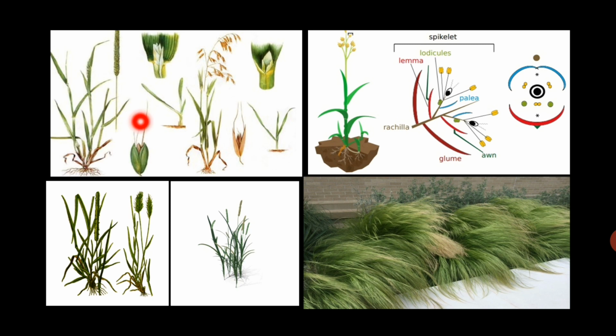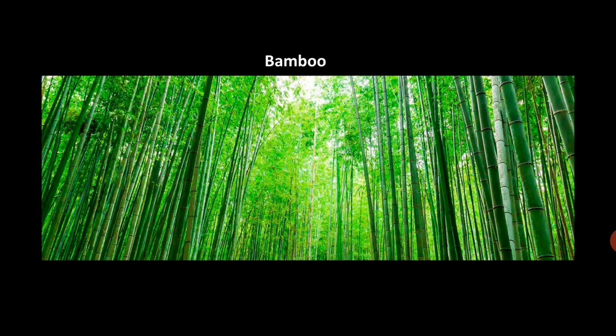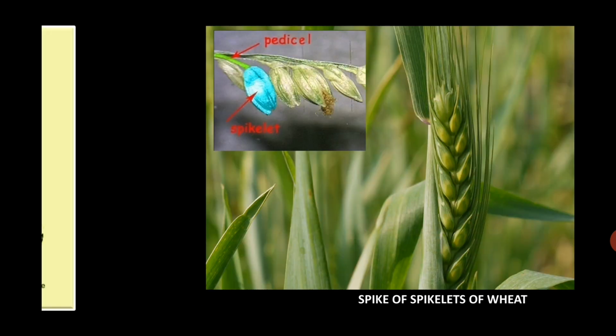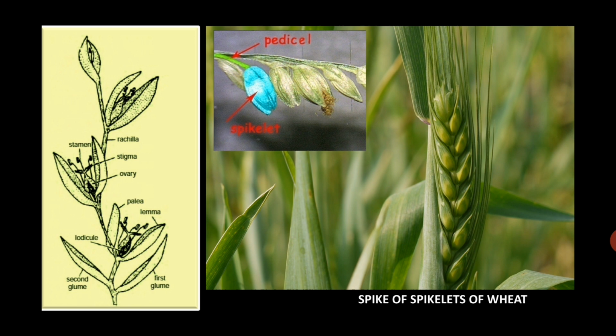The family mostly has annual or perennial herbs, but sometimes there are woody shrubs or tree-like plants, for example Bambusa, which attains a height of about 30 meters or even more than that. The family has a typical leaf, that is, a simple leaf but having a sheath, that means covering. The most important feature of this family is its inflorescence.